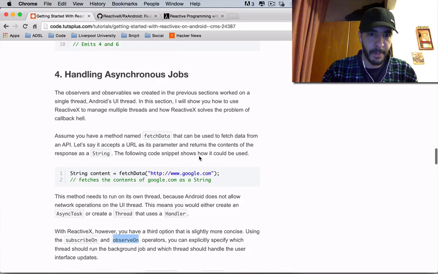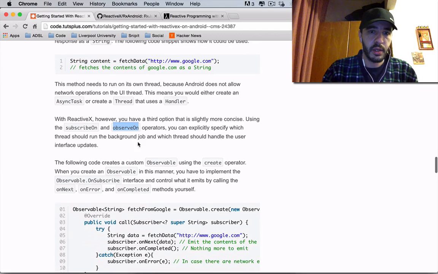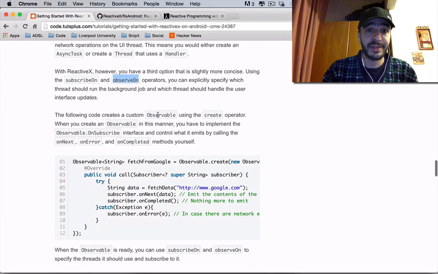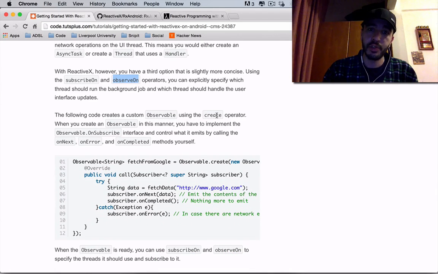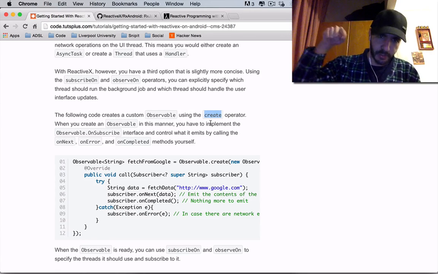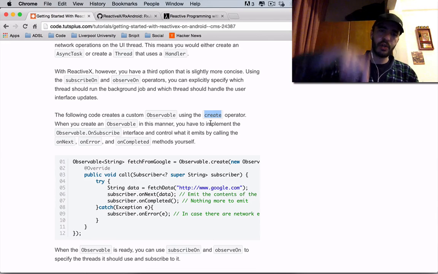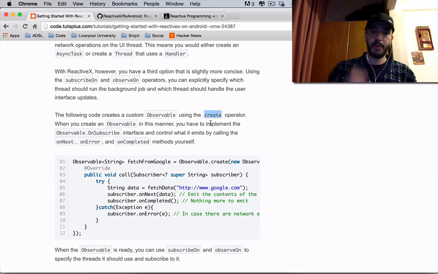You'll see. So we have this fetch data. This method needs to run. The following code creates a custom observable using the create operator. Not from, not just, not map, not nothing. This is the create. This is new. When you create an observable in this manner, you have to implement the Observable.OnSubscribe interface and control what it emits by calling the onNext, onError, onCompleted methods yourself.